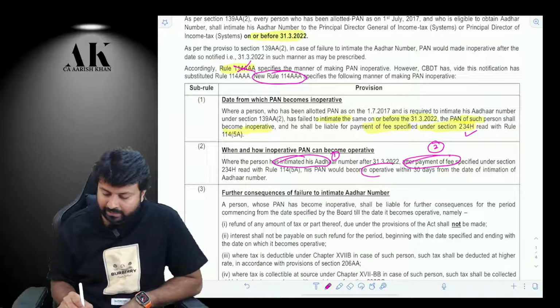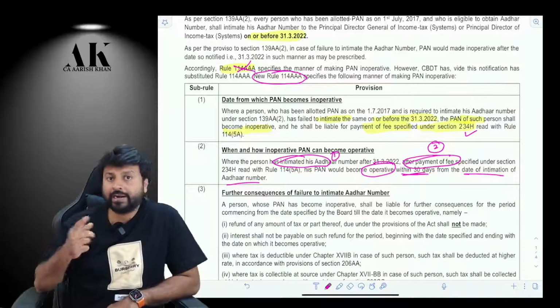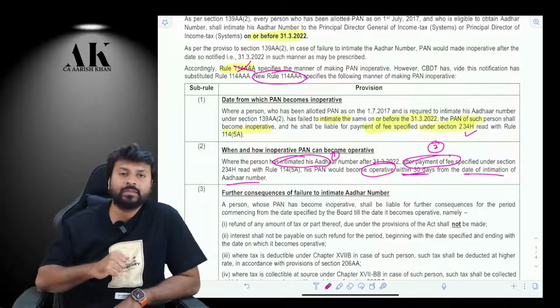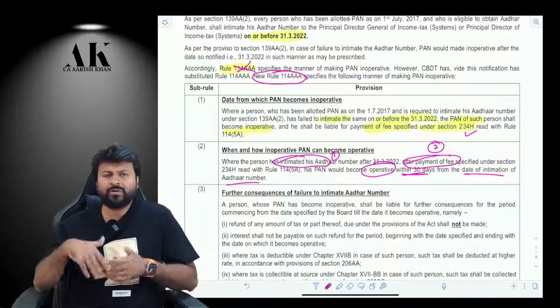It will become operative within 30 days from the date of intimation of Aadhaar number. So whenever I intimate the Aadhaar number, within 30 days it will become operative, provided I also make the payment of the relevant fee, 500 or 1000 rupees. Now it is 1000 only.